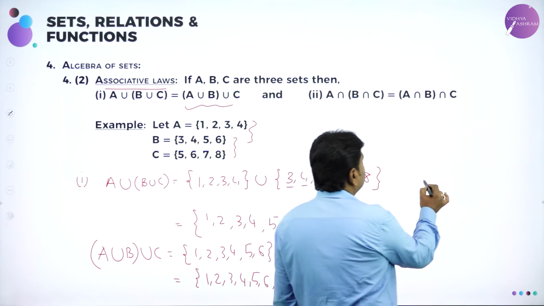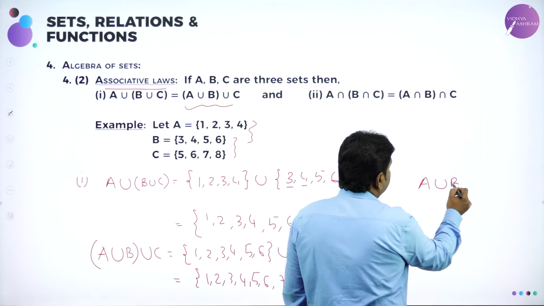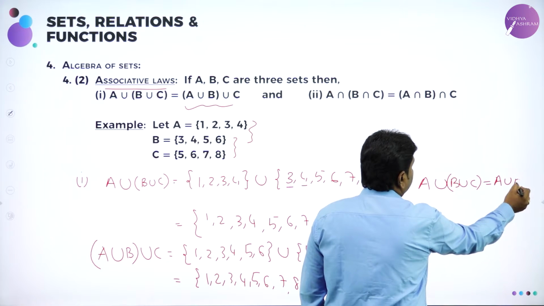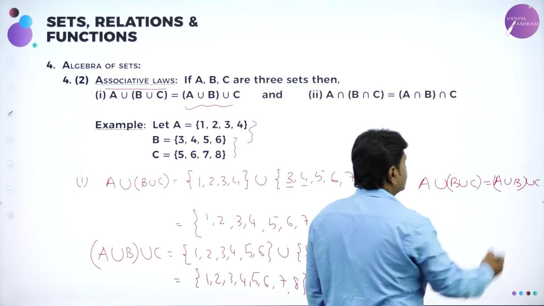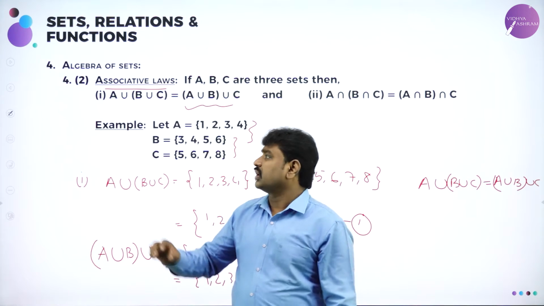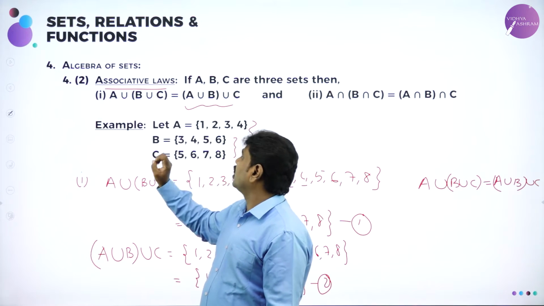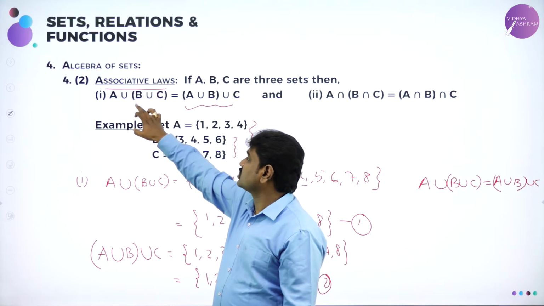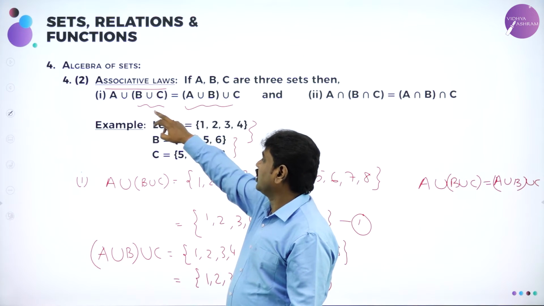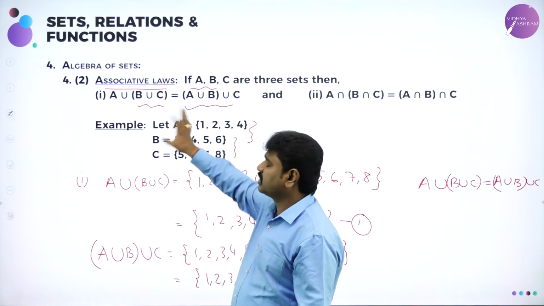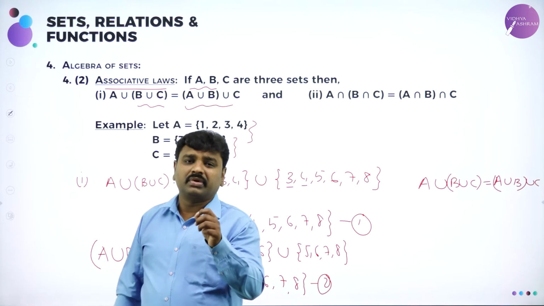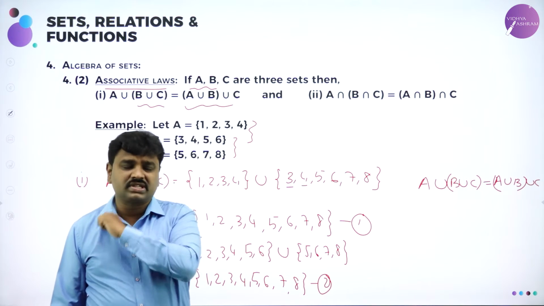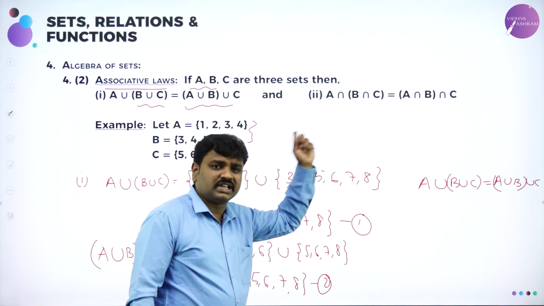Therefore, what is the conclusion? A union (B union C) is the same as (A union B) union C. We call this the associative law. It means you can associate the last two, or you can associate the first two, and the result will be the same. Out of 3 sets, here I associated the first two, there the last two, but the result is the same. Same thing we can also prove for intersection.